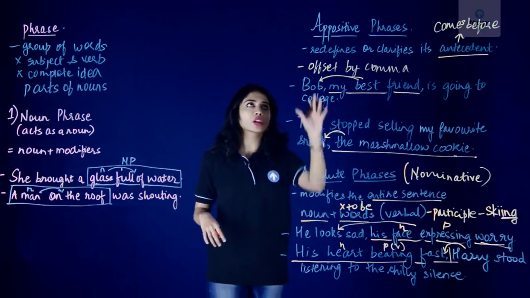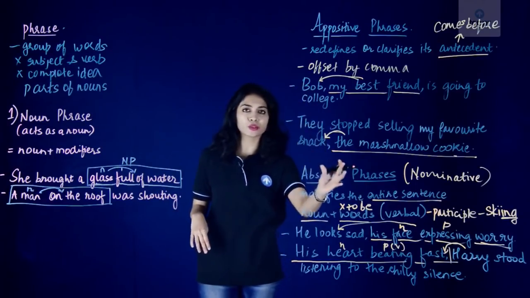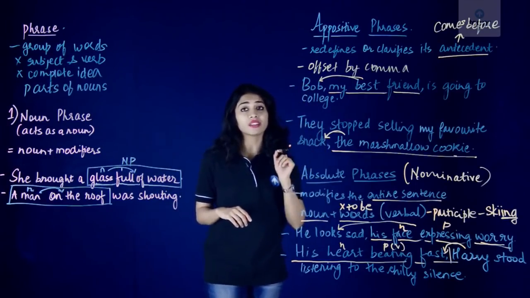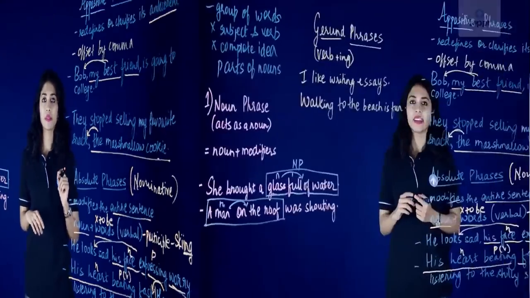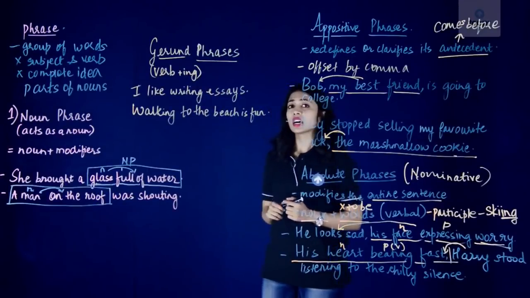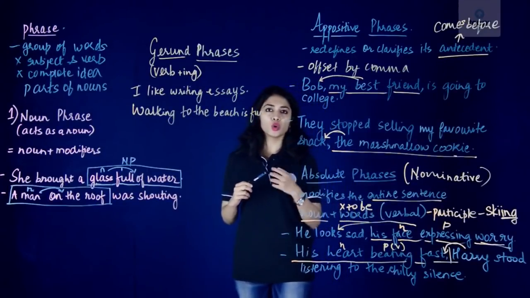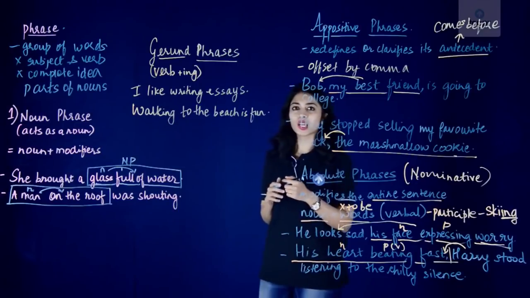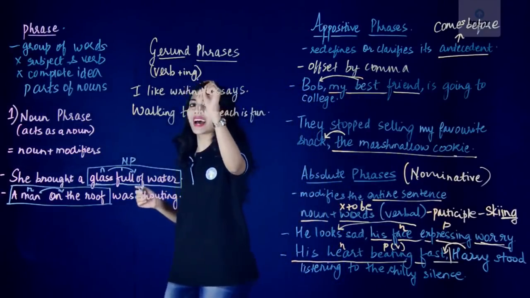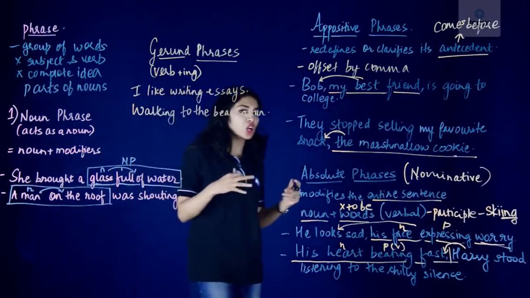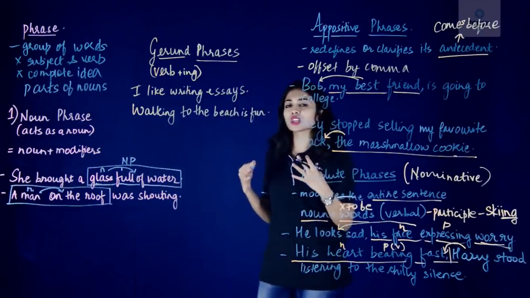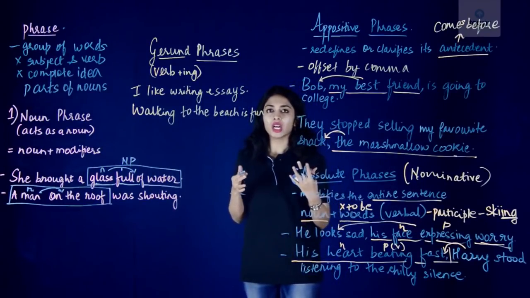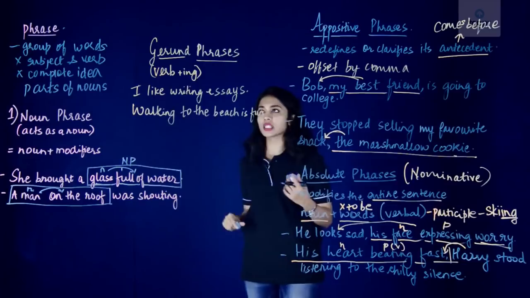So we have learned about appositive phrases and absolute phrases. Let's look at the gerund phrases now. A gerund is a word that looks like a verb. When I say it looks like a verb, it has the verb plus ing structure, but it does not perform the role of a verb because it does not express any action. Let's look at the first sentence here.